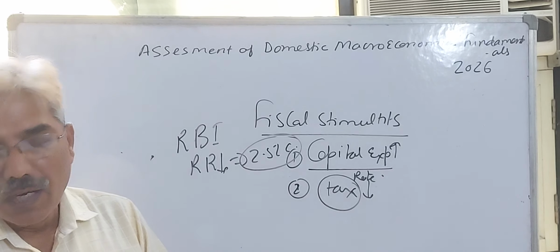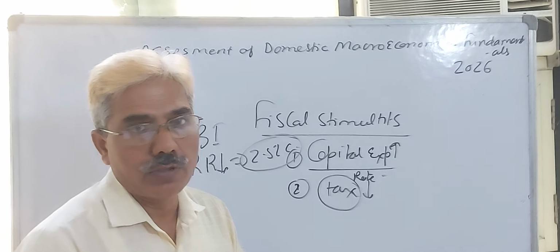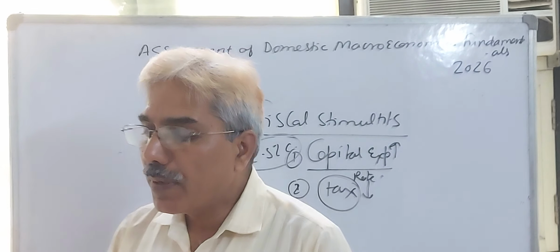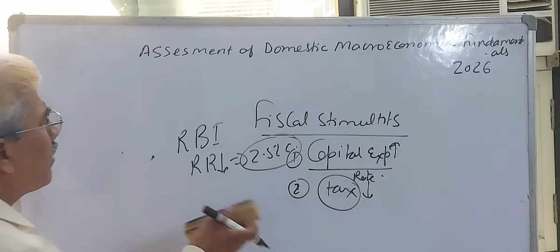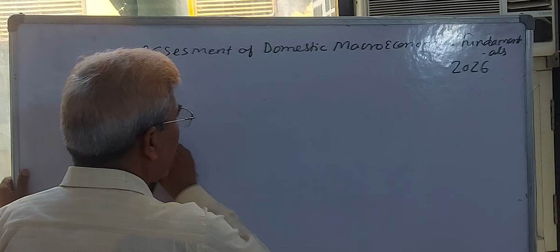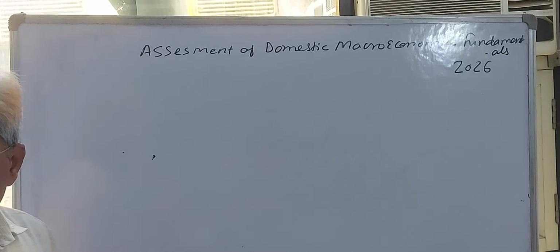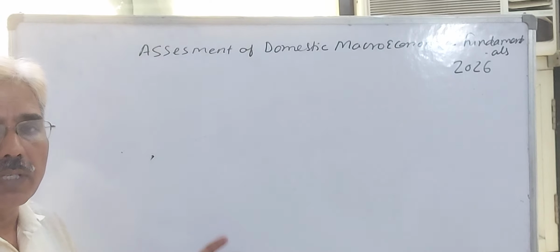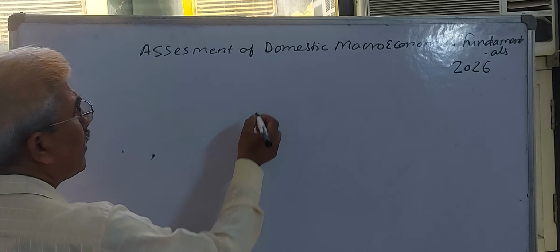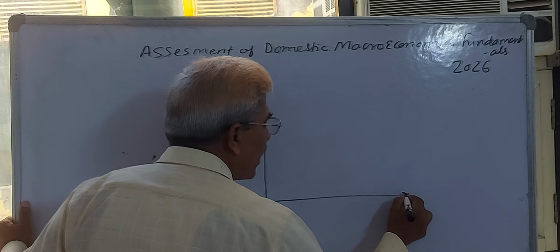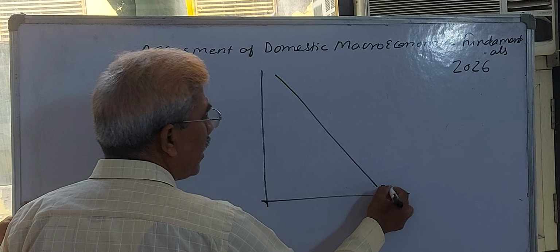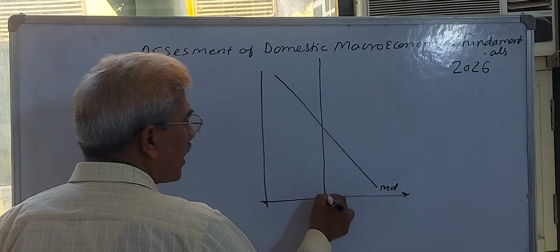Apart from it, open market operation. You know, under the monetary policy, open market operation. Do you know the meaning of this open market operation? First you understand, then you can easily understand how this is going to boost up the growth rate or make all macroeconomic fundamentals favorable in our economy. Think on this diagram, easily you can understand. Suppose this is the money demand. Say this is the money supply.